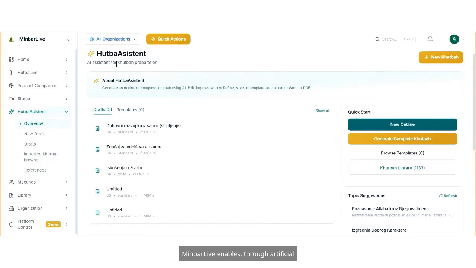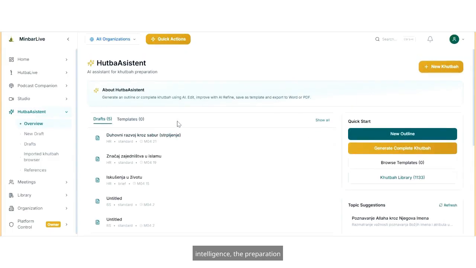Minbar Live enables, through artificial intelligence, the preparation of khutbas and does so in a very high-quality manner. This module contains a large database of ready-made khutbas from across the internet, which have been verified and come from reliable sources that, of course, you can research yourself and use or exclude as needed. Other sources can also be added, which the program will automatically download and add to its own database.